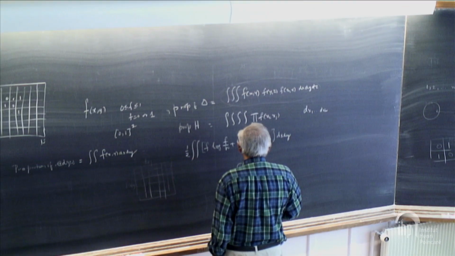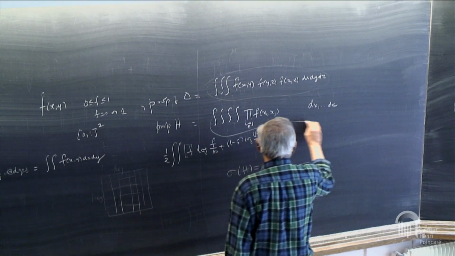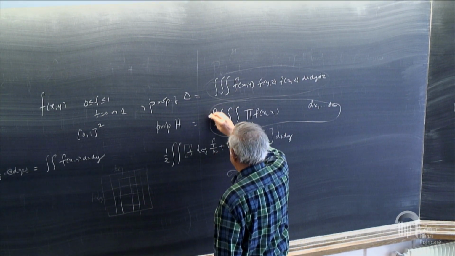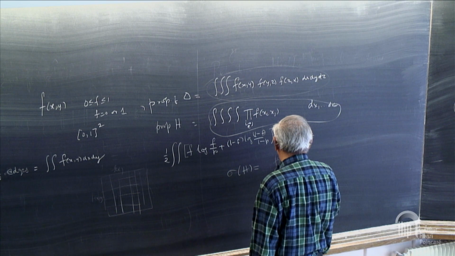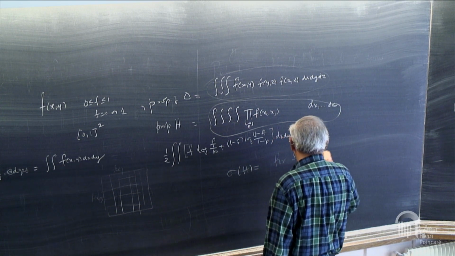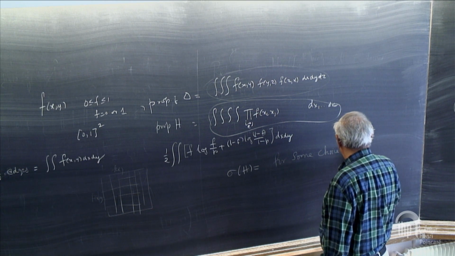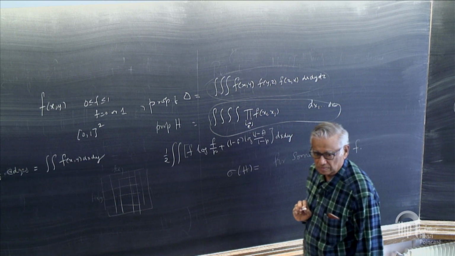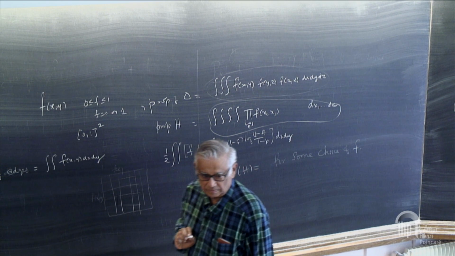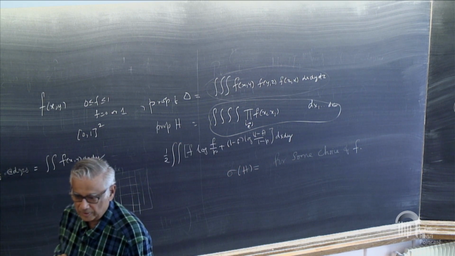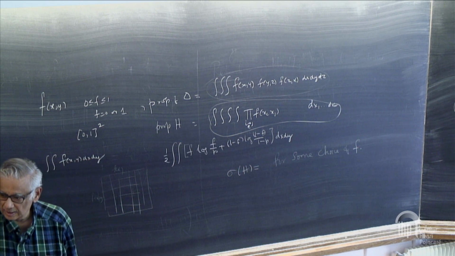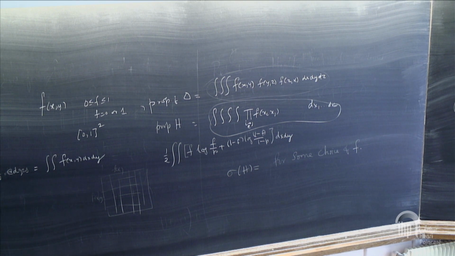So any sigma h is this for some choice of f. It would be a nice theorem to have. Okay.